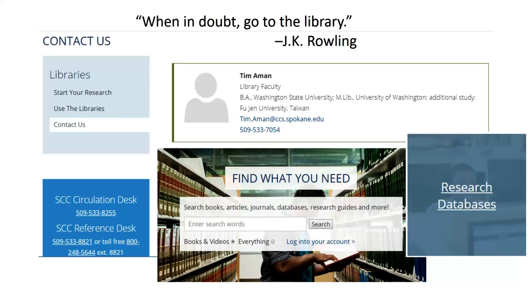If all of this seems like a lot of work, well, that's because it is. One way to speed up the process is to use the library. Not only will they weed out non-credible sources for you, but most of the database searches include an option to restrict your source to just scholarly or peer-reviewed sources. One click and you're done.